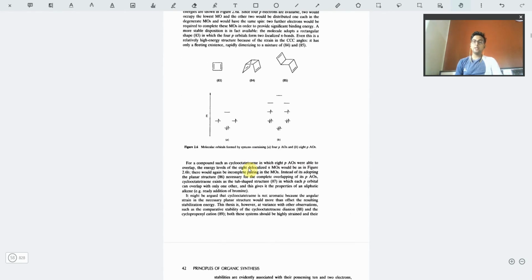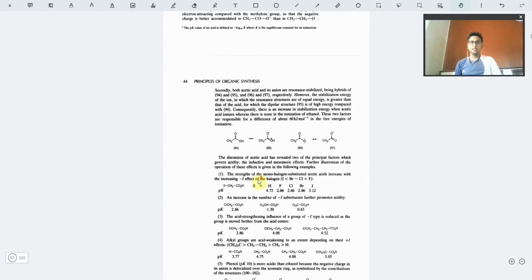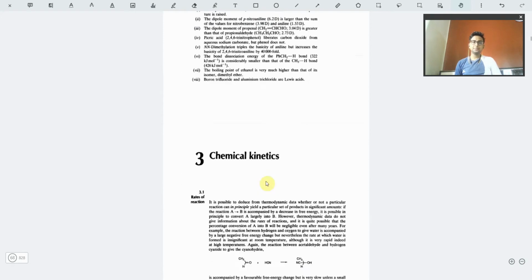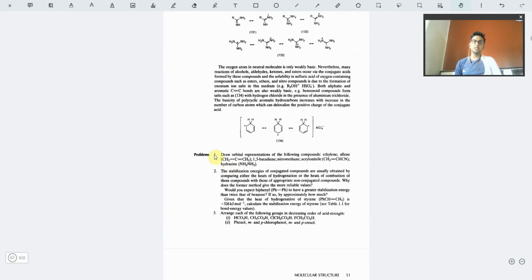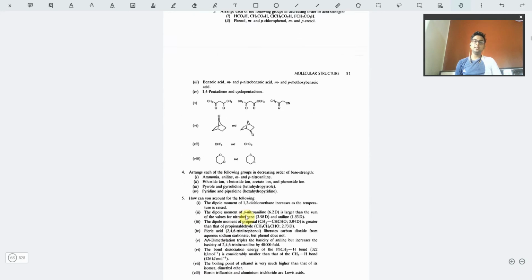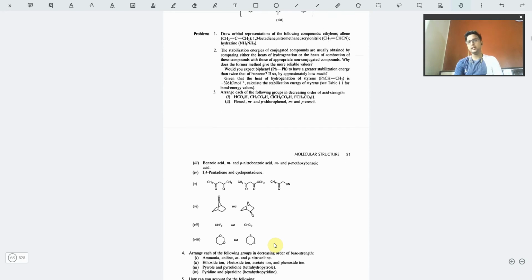So this is one part. Let us move on to the next chapter. Not so much information is given. The pK values are given, that would be one thing, and you can see the questions. Only five questions are there, and none of them are solving ones, just theoretical questions. You can use them to enhance your knowledge, or practice them, not quite extensively, but in a small way.